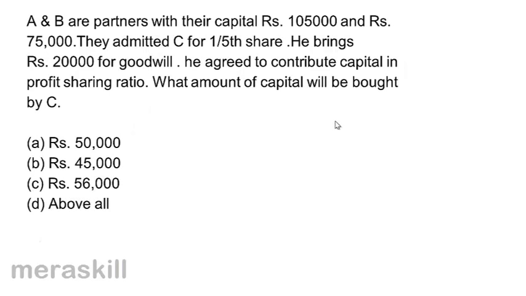A and B are partners with their capitals rupees 1,05,000 and rupees 75,000. They admitted C for 1/5 share. He brings rupees 20,000 for goodwill. He agreed to contribute capital in profit sharing ratio. What amount of capital will be brought in by C? A 50,000, B 45,000, C 56,000, D all of the above.